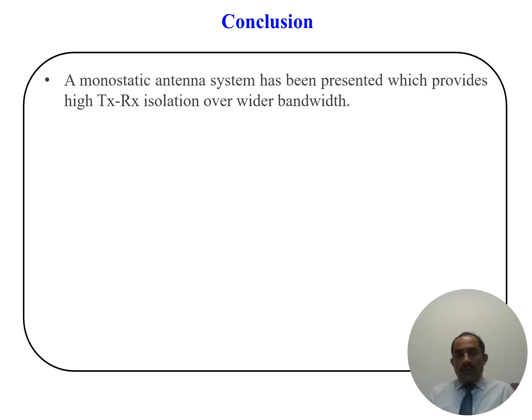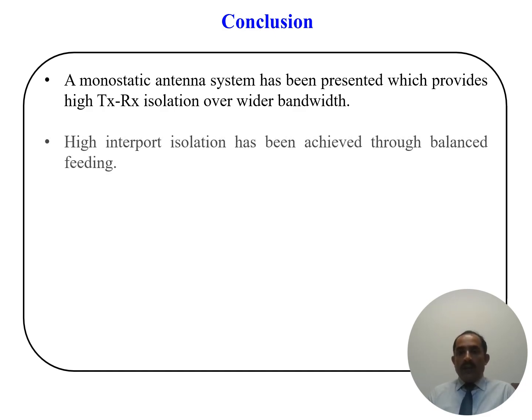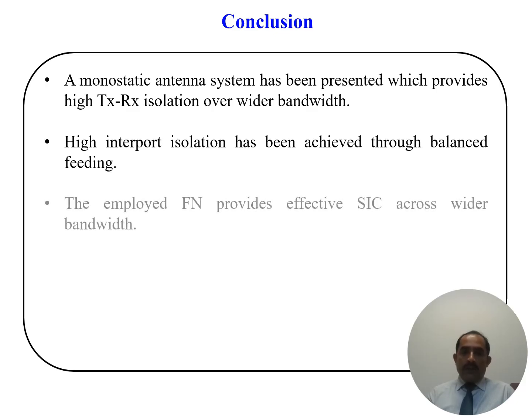So in this work, a monostatic antenna means we have a shared aperture, the same aperture for the transmit and receive purpose, that provides very high isolation over wider impedance bandwidth, and that wideband isolation performance has been achieved through the differential or balanced feeding configuration.